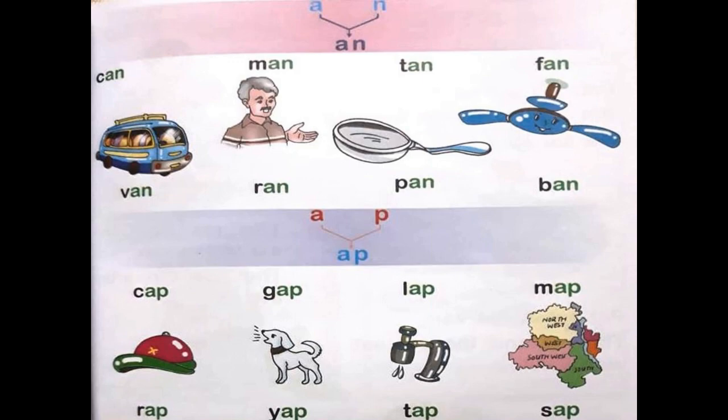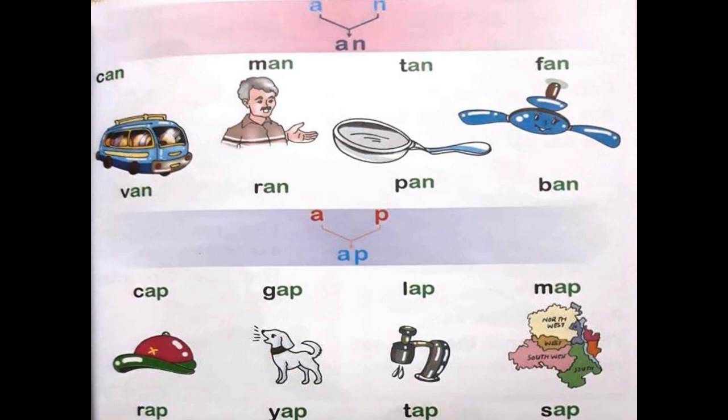K and a, can. B and a, van. M and a, man. R and a, ran. T and a, tan. P and a, pan. F and a, fan. B and a, pan. Now 'ap' sound words.